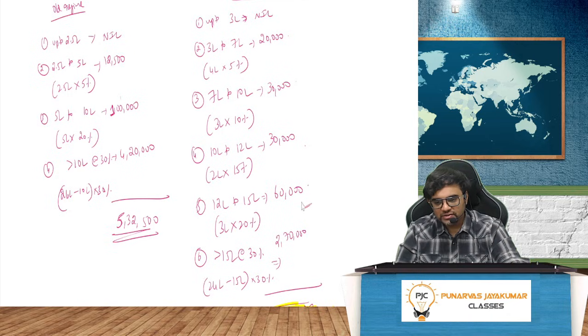On the other hand, if they ask you in the new regime, up to 15 lakh, you can count. Up to 15 lakh, how much? 60 plus 30, 90. 90 plus 30, 1 lakh 20. 1 lakh 20 plus 20, 1 lakh 40. So you can say up to 15 lakh rupees, I will pay a tax of 1 lakh 40,000 rupees.